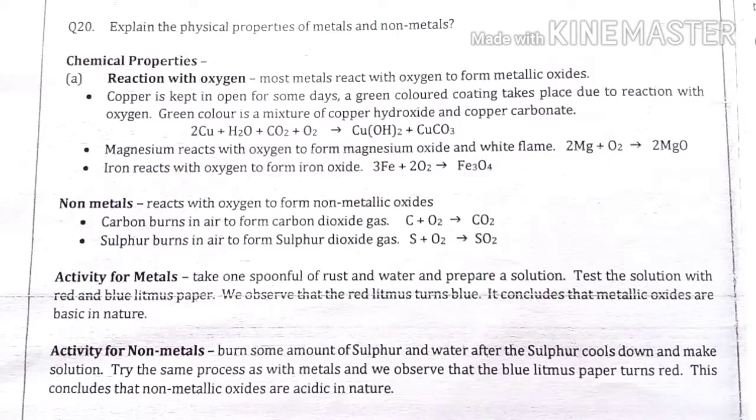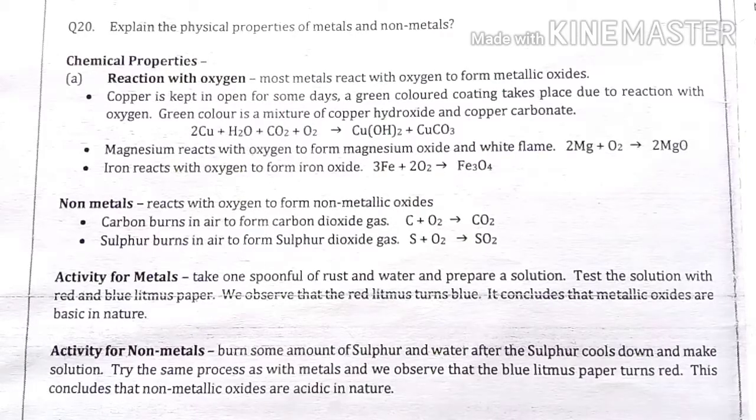Now next is magnesium, which reacts with oxygen to form magnesium oxide and produces white flames. Magnesium when reacted with oxygen produces magnesium oxide, 2MgO. In the same way, iron reacts with oxygen to form iron oxide. The symbol of iron is Fe, it reacts with O2, oxygen, and forms iron oxide. Fe3O4 is the formula of iron oxide. So these three are examples of metals reacting with oxygen and forming metallic oxides.